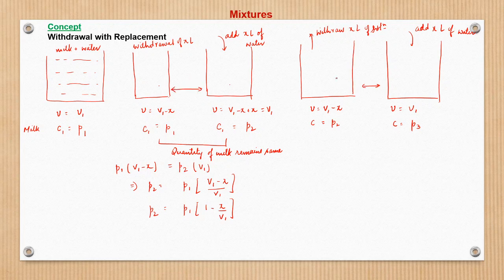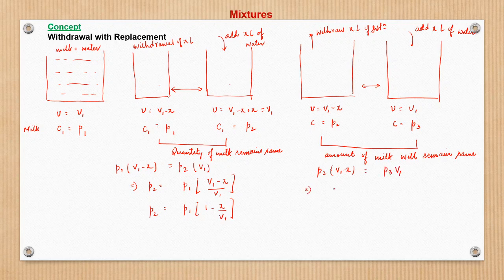Again, between these two methods, what is happening? Here we are only adding X liter of water, right? So the amount of milk in these two cans would remain the same. So we can write P2 into V1 minus X is equal to P3 into V1.